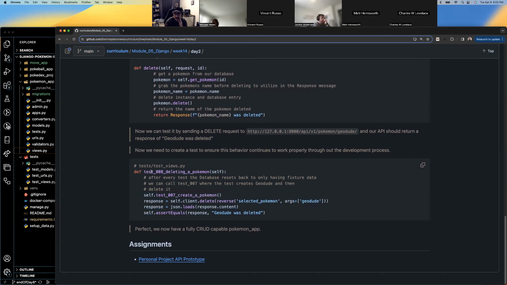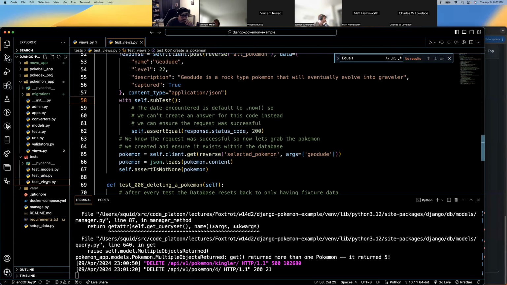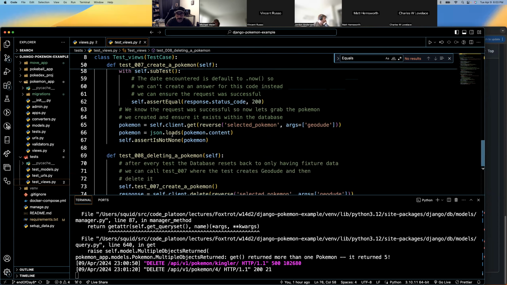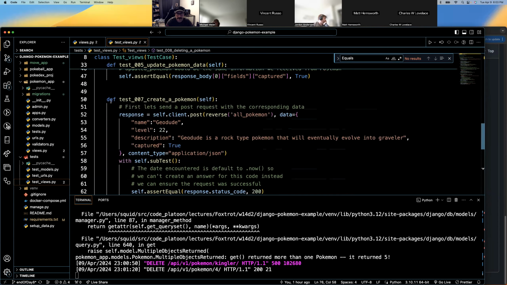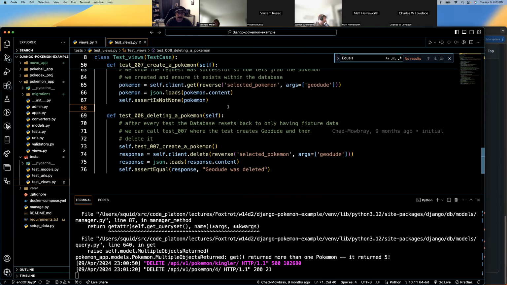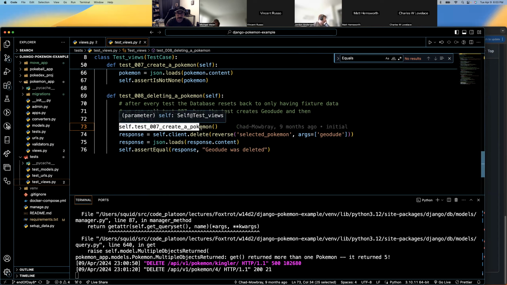Testing. I'm not going to run that test again. Basically, test 7 creates a Pokemon. Oh, this is kind of cool, actually. So test 7 up here, we test that we can create a Pokemon, and it kind of rips itself down after that. Test 8, and these tests are kind of ephemeral. They don't really affect each other. Test 8 can call test 7 to create a Pokemon.